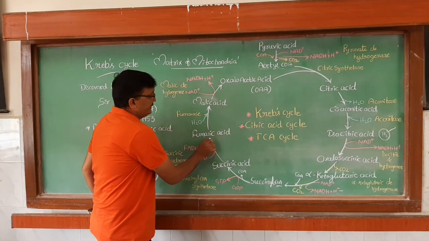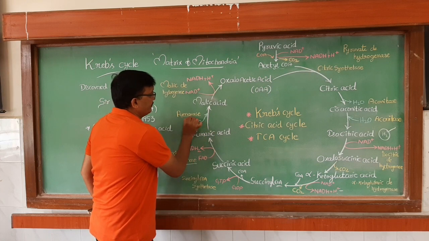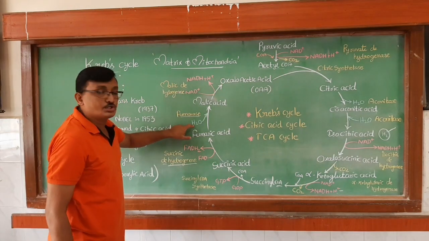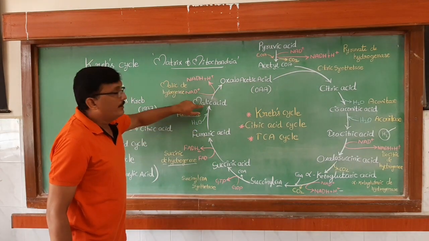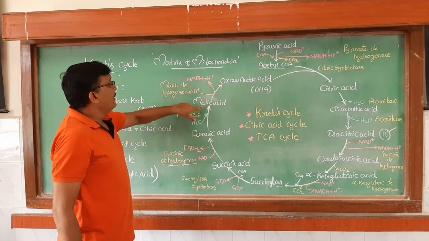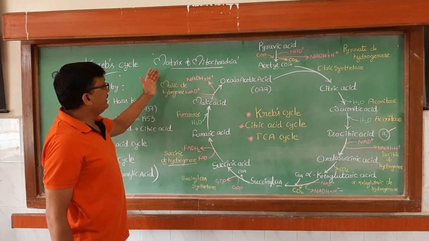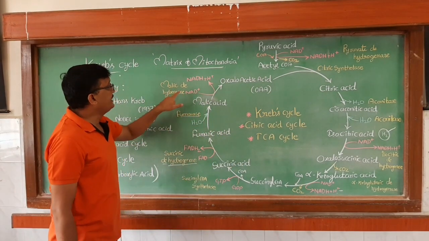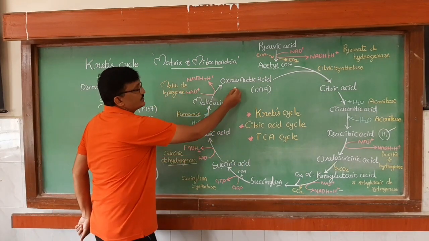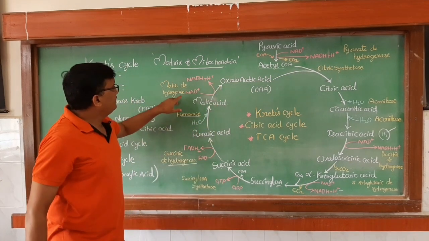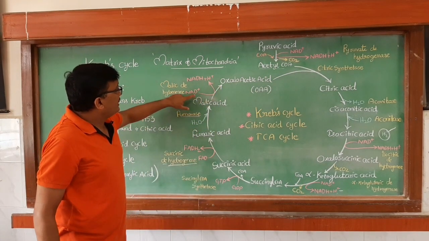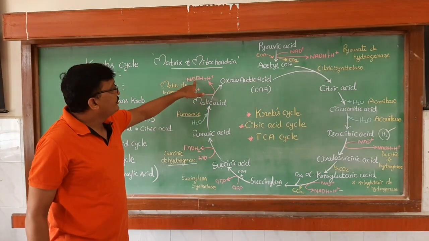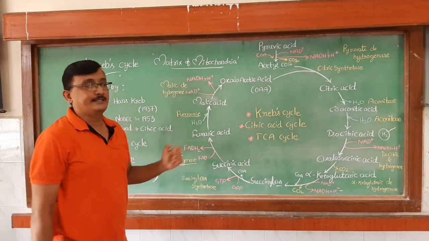Next, fumaric acid, in the presence of the enzyme fumarase, takes one H2O molecule and converts into malic acid. Okay, malic acid, then in the presence of the enzyme malic dehydrogenase, converts into oxaloacetic acid, and in this reaction one H2 is released from malic acid, and that H2 is taken by NAD plus, which is converted into NADH plus H plus.